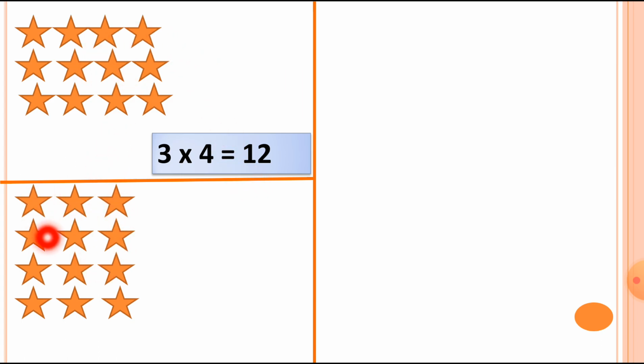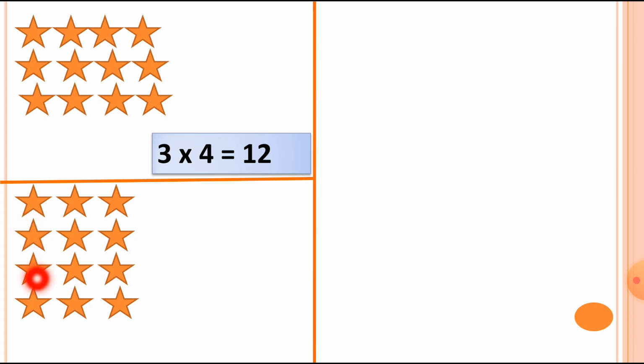Then the next one. Let's first count the standing line. How many stars in the standing line? See, this is the first arrangement. Now this is the second arrangement. Let's count the stars in the standing line: 1, 2, 3 and 4.